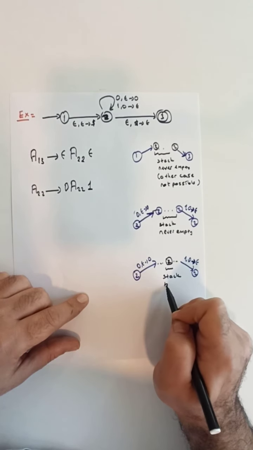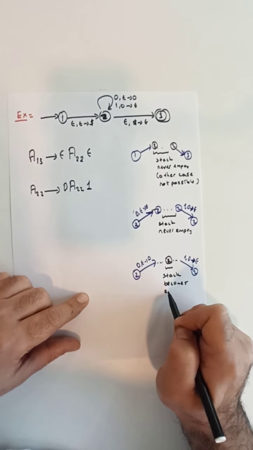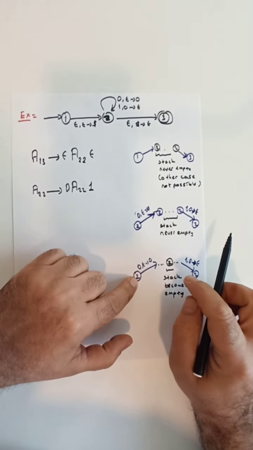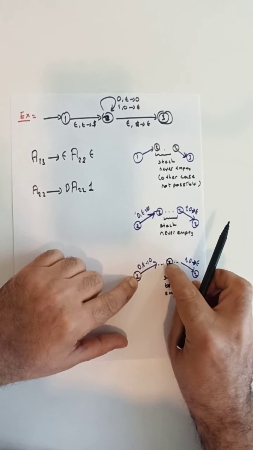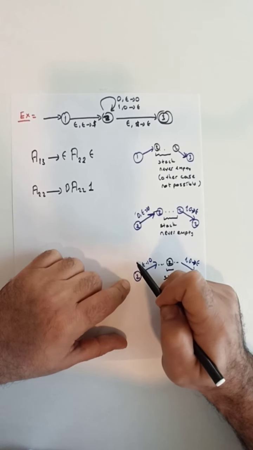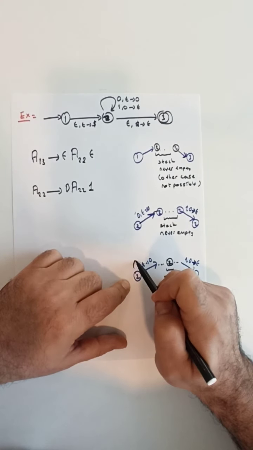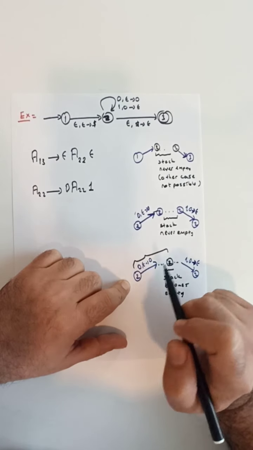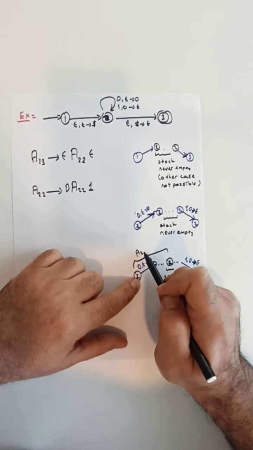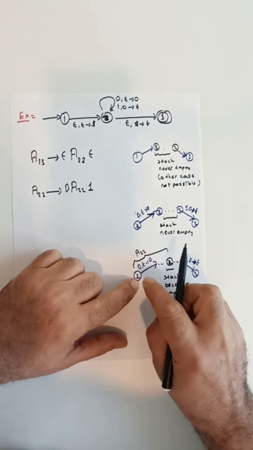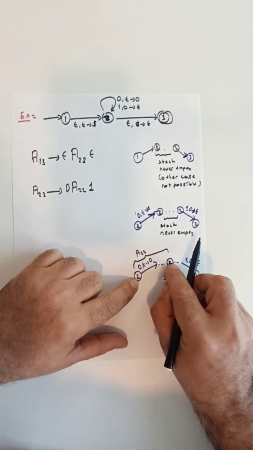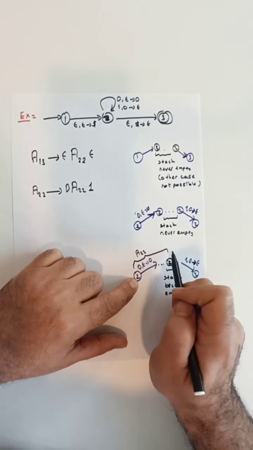Stack becomes empty. But recall that for such a case, the stack is empty initially at this state 2, and it has become empty somewhere in between, in the middle of the path. Then what we can do is split our variable A22 into two parts. The first part, we should be able to generate through our variable A22, because the starting state is 2, the ending state is 2, and at the start the stack is empty. At this ending state 2, the stack is also empty.